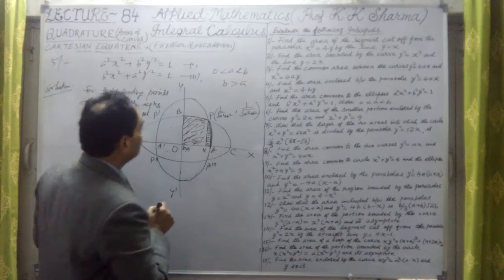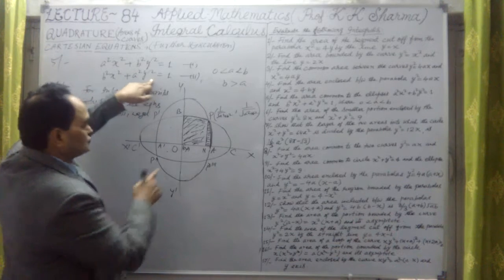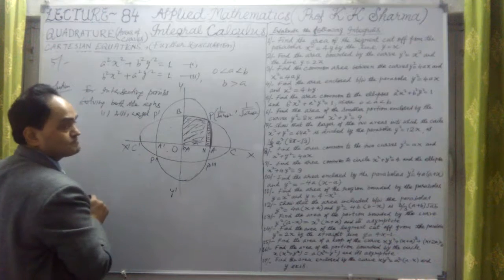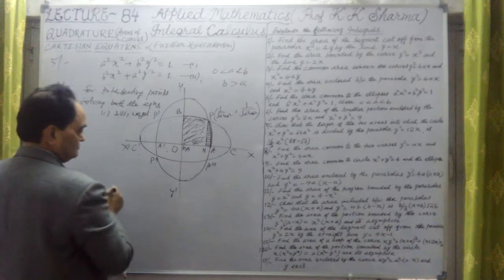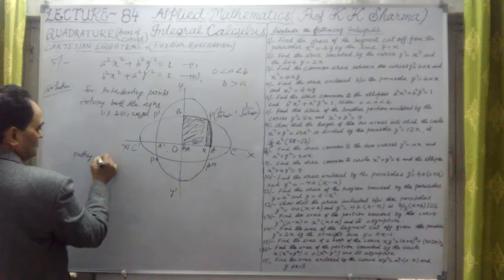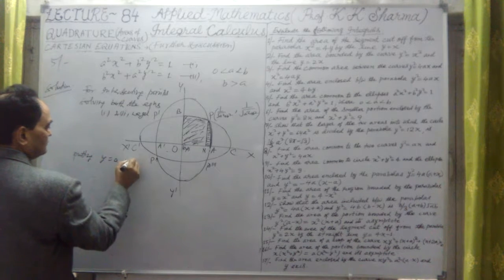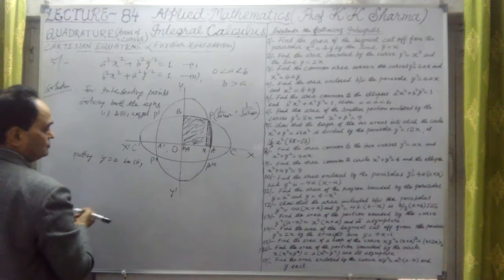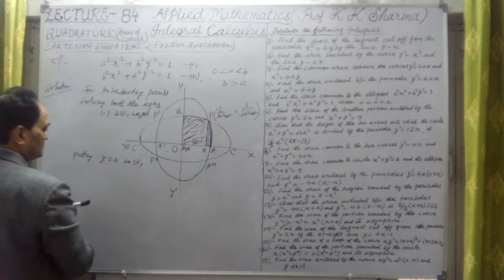If I substitute y equal to 0, because on the x-axis y is 0, in the second ellipse, the coordinate of A can be calculated.